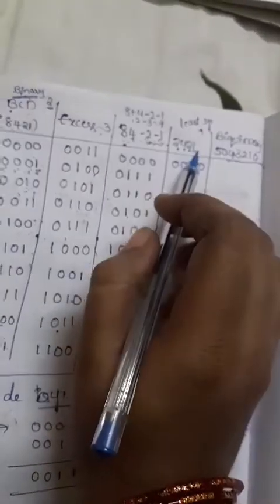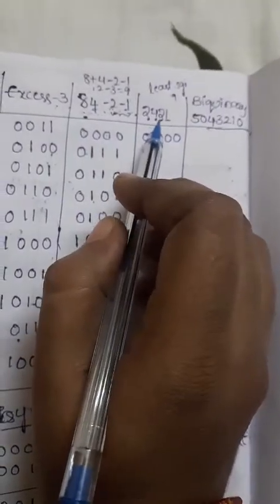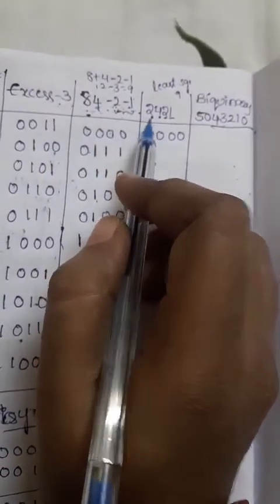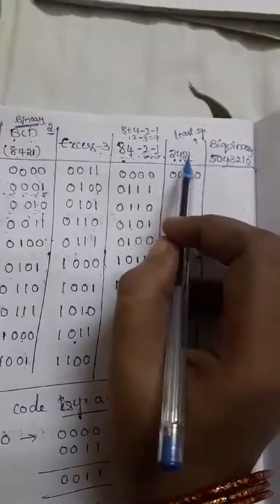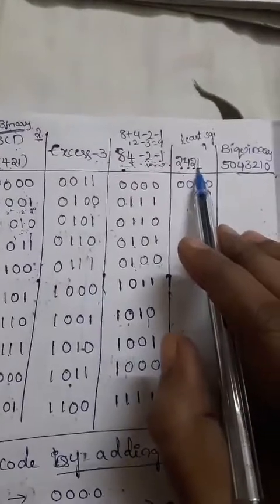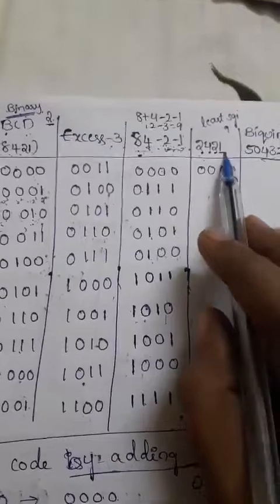The bit having the least significant weight is 2 power 0, then 2 power 1, 2 power 2, 2 power 3. That means as we move from right to left, the weight of the position increases, right? So at the right-side position we get the least significant weight, and that's why we mostly use the least significant weight.